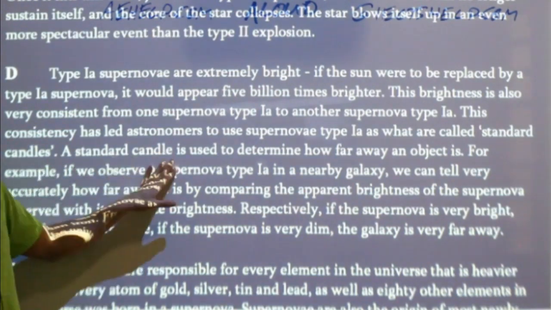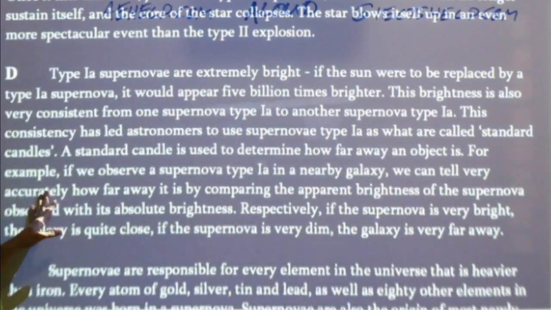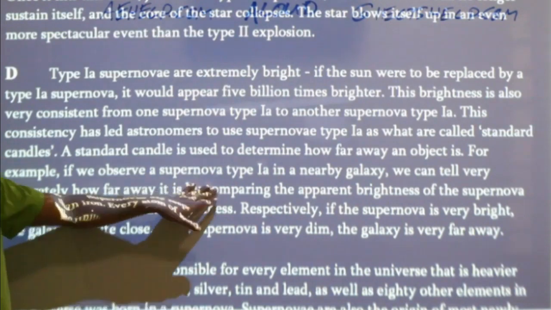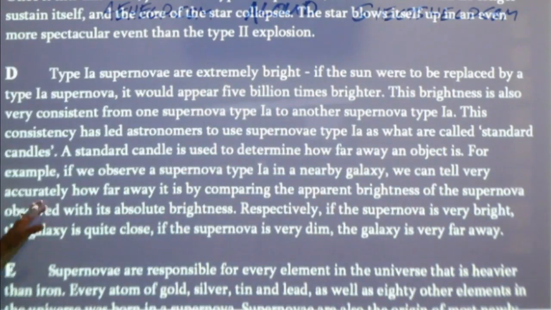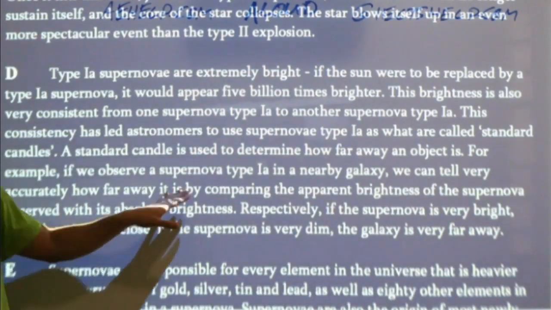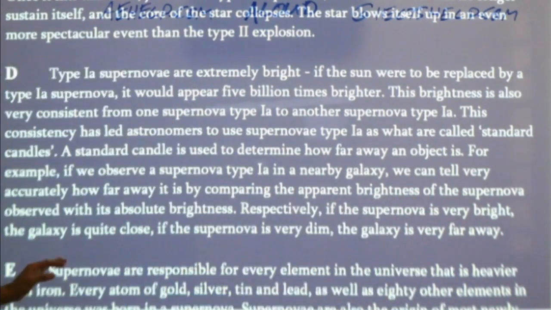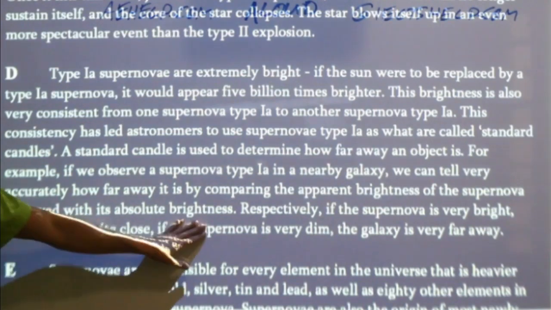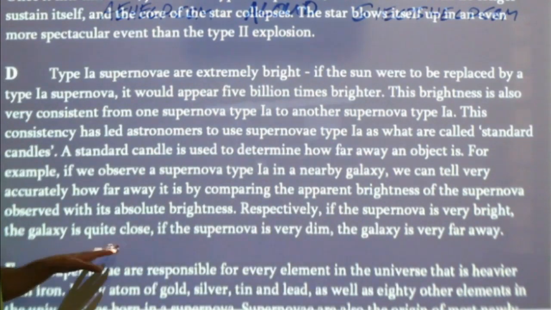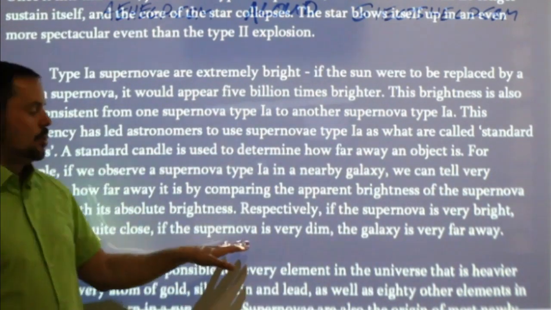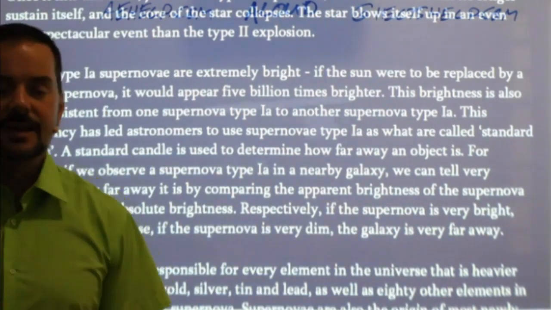A standard candle is used to determine how far away an object is. For example, if we observe a supernova type 1a in a nearby galaxy, we can tell very accurately how far away it is by comparing the apparent brightness of the supernova observed with its absolute brightness. Respectively, if the supernova is very bright, the galaxy is quite close. If the supernova is very dim, the galaxy is very far away.